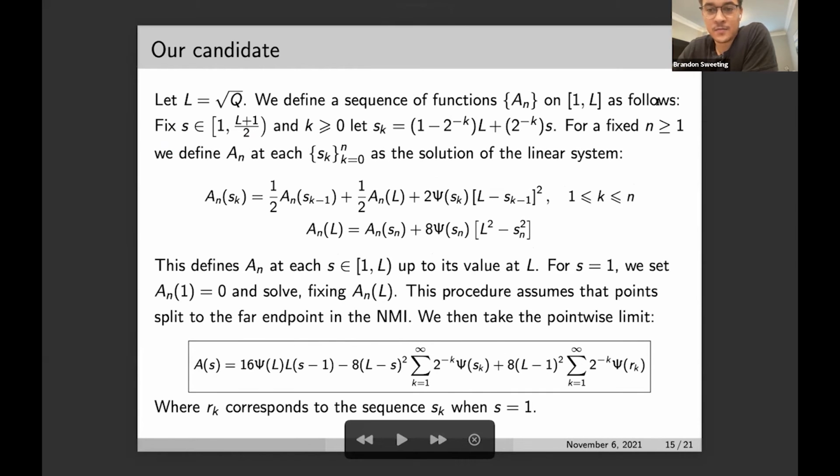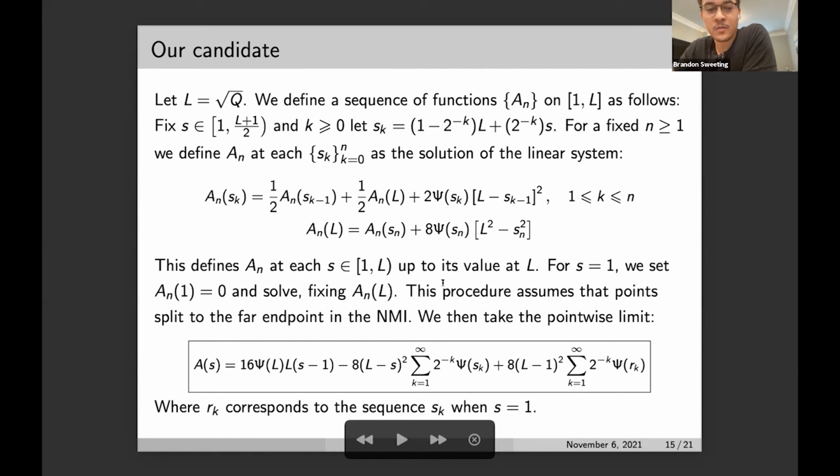For a fixed n greater than or equal to 1, we define an simultaneously at the points sk from 0 to n as a solution of the linear system below. So this is a system with n+1 equations and n+2 unknowns. And so it defines an at each S in this interval, up to its value at L, right? Since every S is contained in such a system.